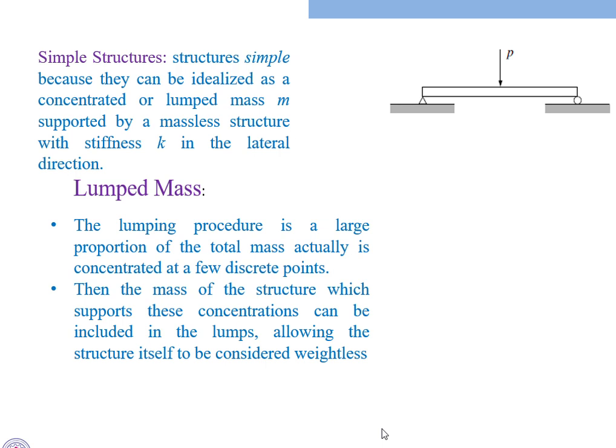Actually, we have different types of structures, and we analyze structures like this. These are simple structures because they can be analyzed as a concentrated or lumped mass M supported by a massless structure with stiffness K in the lateral direction. If you see in this diagram, they have taken the total mass of this beam as the lumped mass.